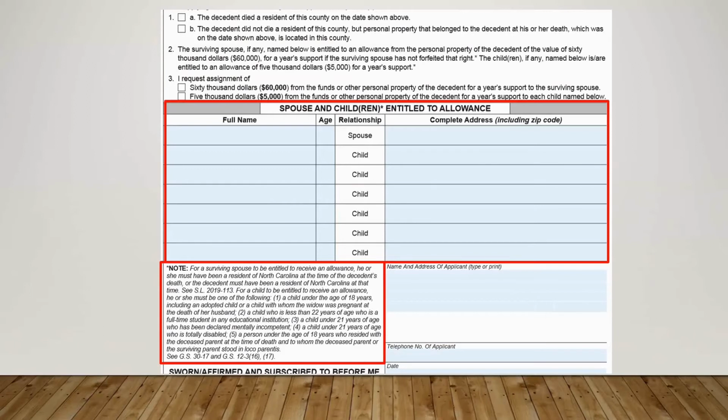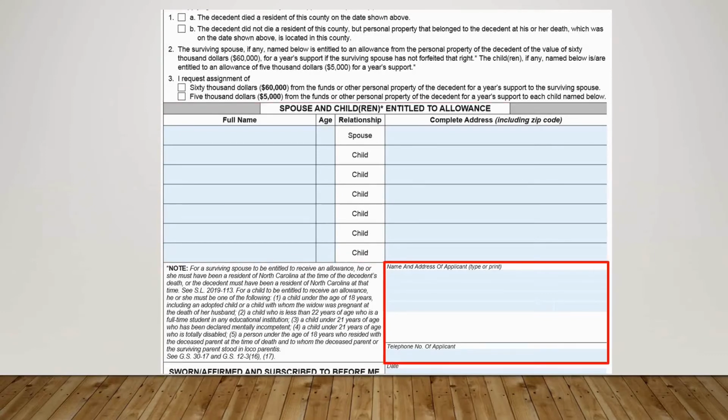If applicable, list the full name, age, and complete mailing address of each child who is eligible for the allowance. List surviving children only if they meet the criteria established earlier in this tutorial and stated in the note section found on the application below the spouse and children's names.